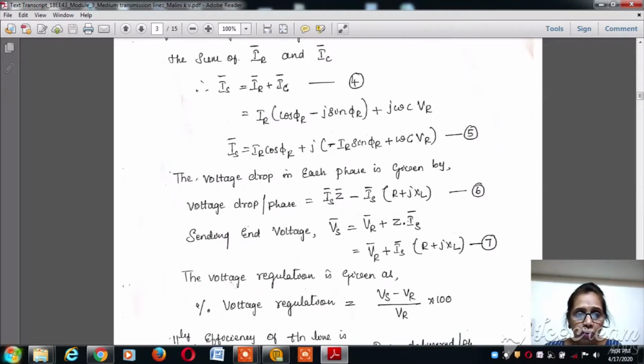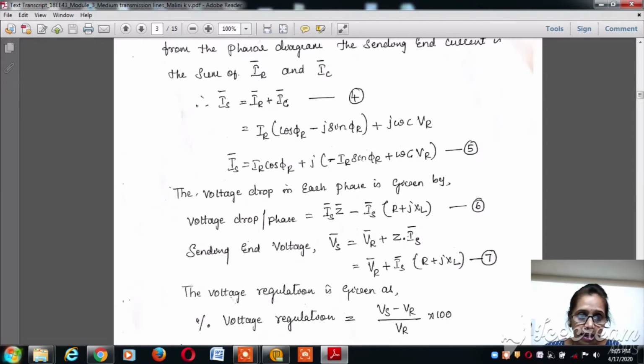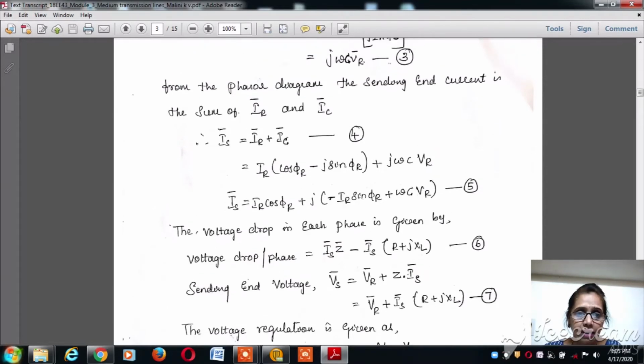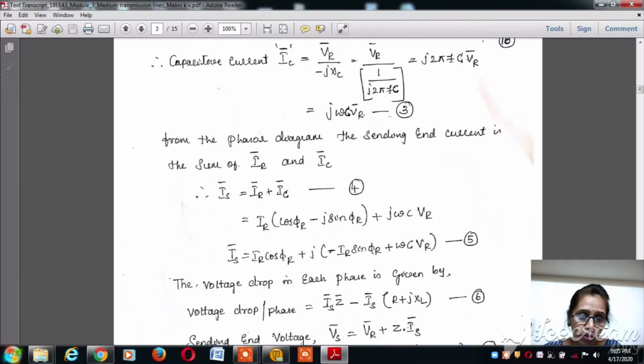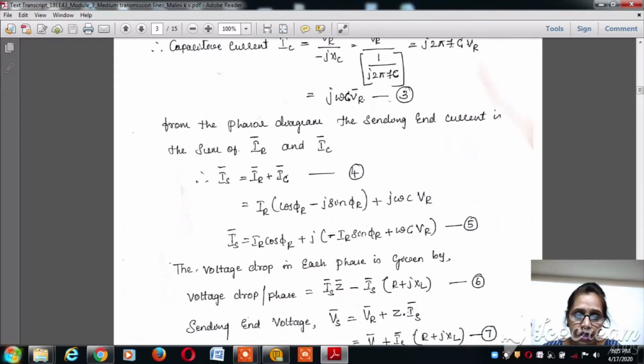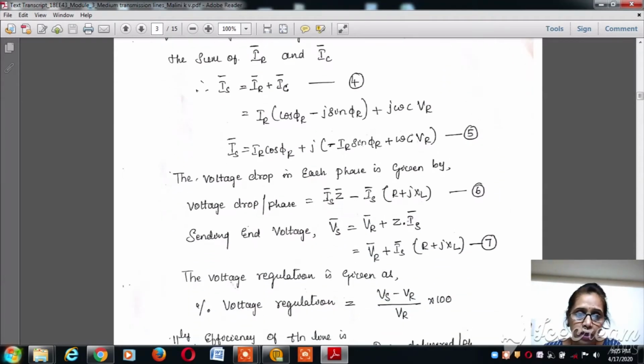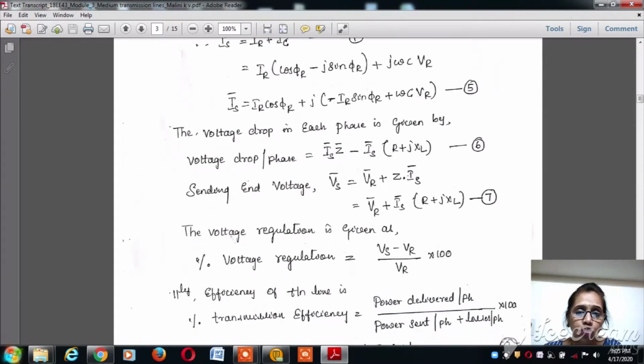Now after knowing the currents Is, IR and IC, we can calculate the voltage drop in each phase.